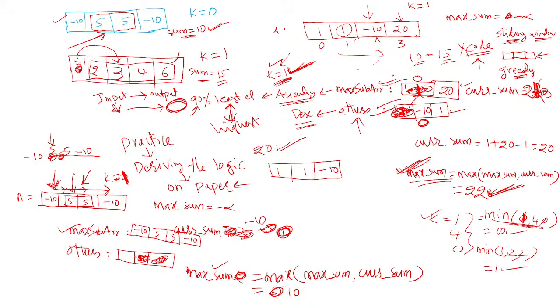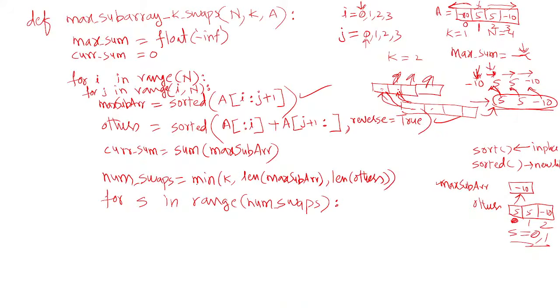Now write the logic there. So what is our logic? If others of S is greater than max subarray of S. So if others contains a greater value than the max subarray, now you need to perform the swap here.